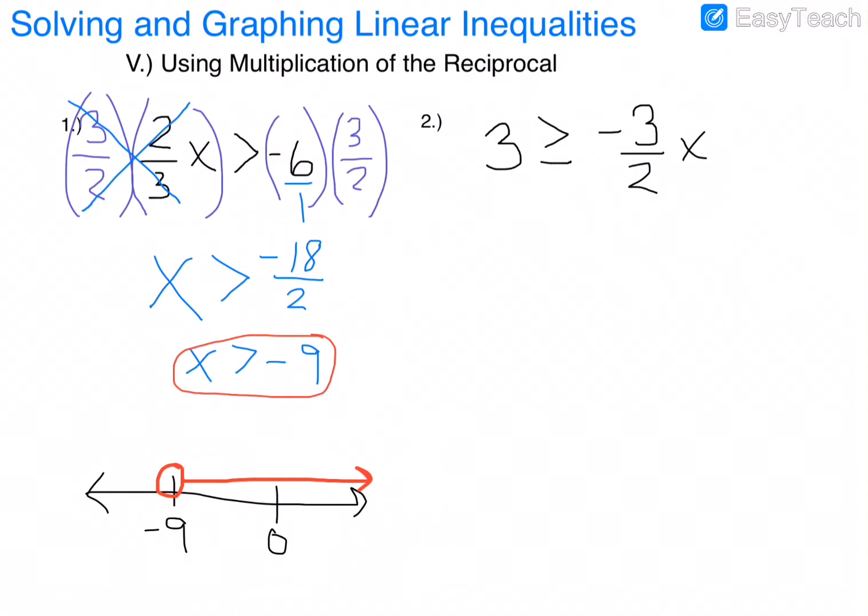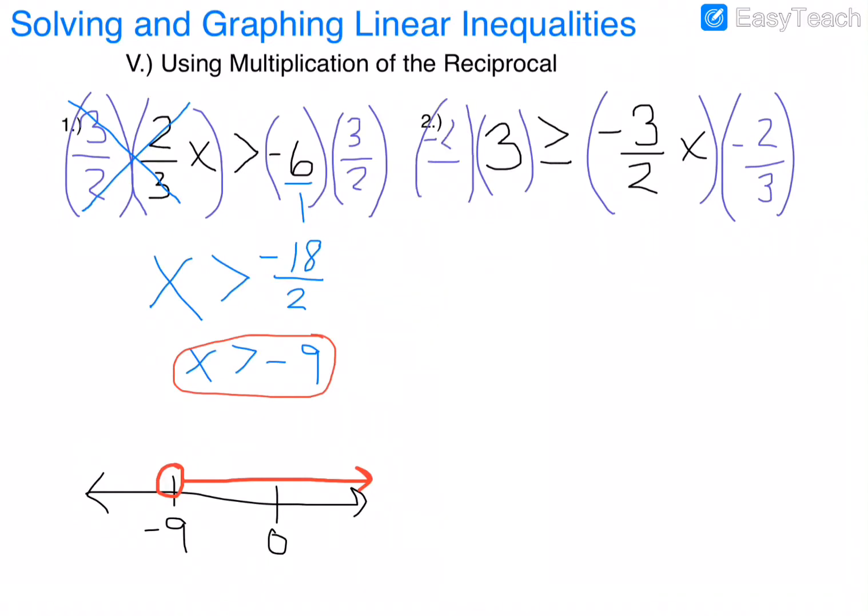So here we go. We're going to start off with parentheses around both sides. Boom, boom. I'm going to multiply by -2/3. Parentheses on this side, -2/3. I can put this 3/1 if it helps me. And basically I'm doing -2 times 3 over 3 times 1. So -2 times 3 is -6 over 3 times 1 is 3.